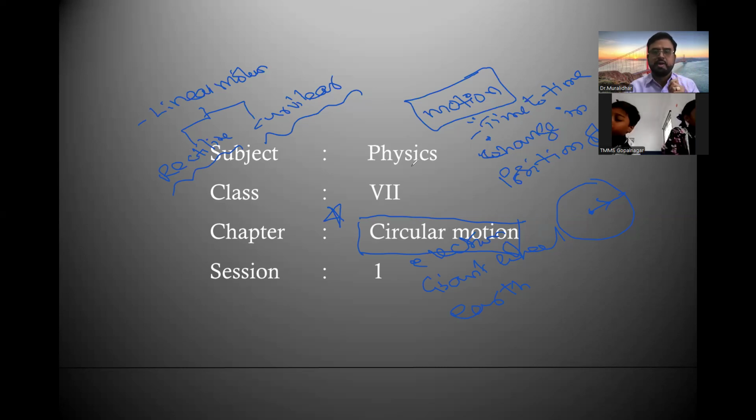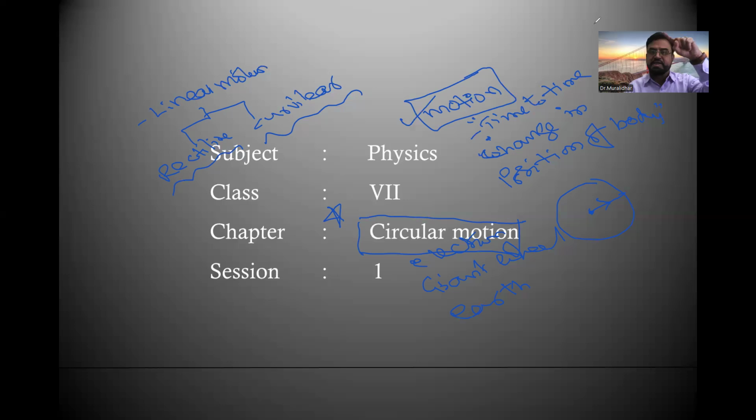Once again, circular motion is one kind of motion where a body follows a circular path with constant speed. Speed is constant but the direction keeps changing. If the direction changes at every point, then only it follows a circular path. See, Earth is revolving around the Sun with the same speed.